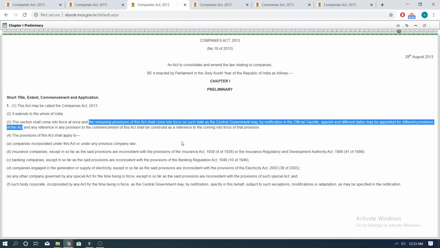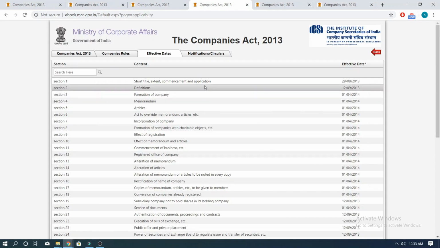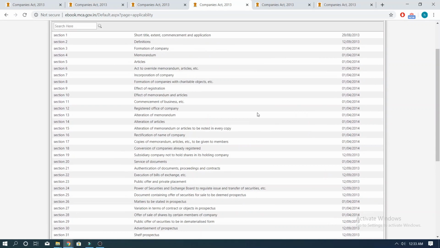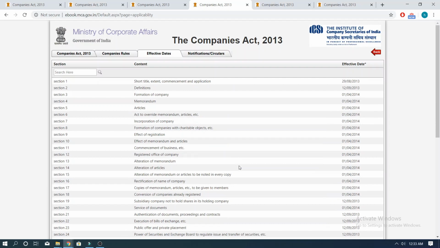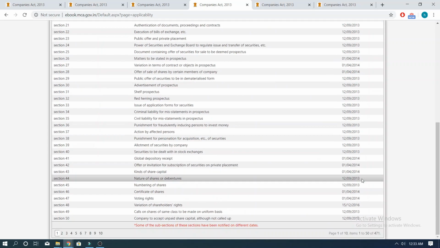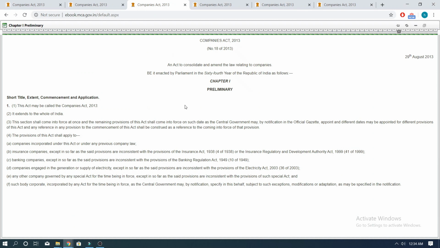So we can see that it was important at that point of time to roll out the Companies Act 2013 in a calibrated manner, and this power was conferred onto the Central Government to gradually bring into force all the sections in a phased manner. Now, if we head to the list of effective dates, again we can see that barring 2 sections, all 470 sections have been notified. We can see the effective dates for different sections range from anywhere between 2014 to 2016. So can we say that the whole 2013 Companies Act has now come into force? The answer to that question would be yes.